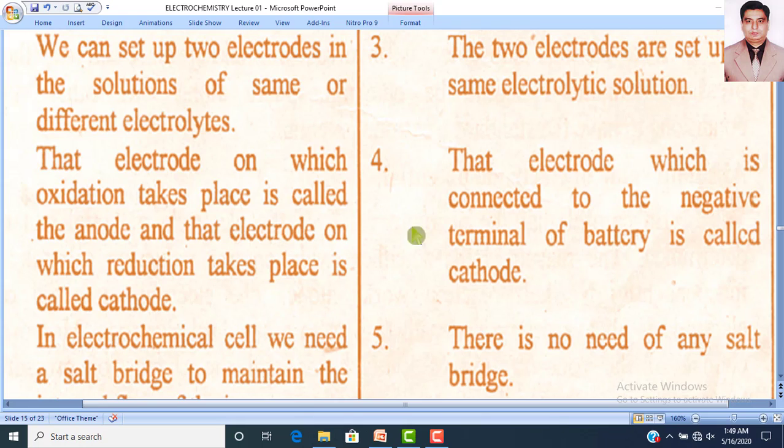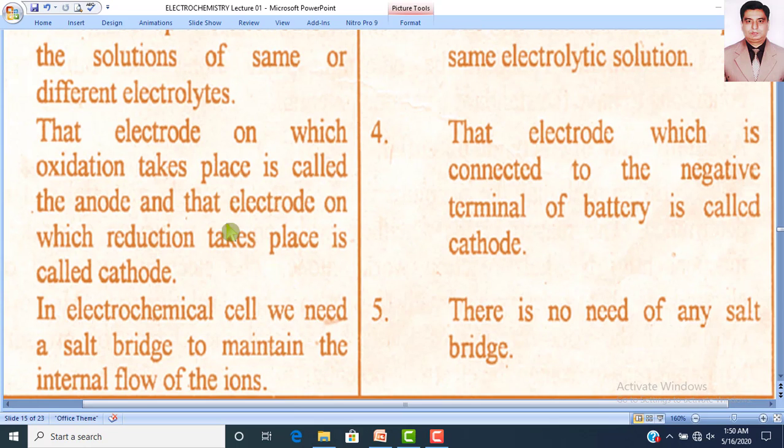So here the definition of anode and cathode is changed. Similarly, the major difference is that in an electrochemical cell, we always use a salt bridge, but in the electrolytic cell, there is no need of any salt bridge.